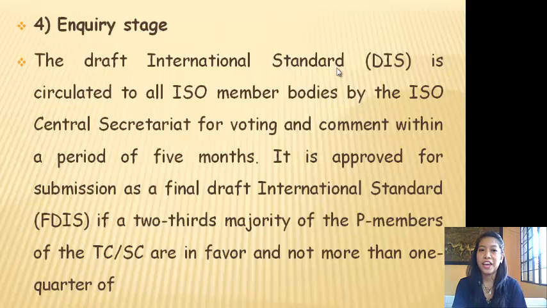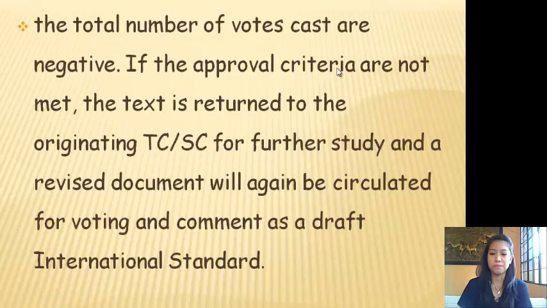Fourth, inquiry stage. The draft international standard (DIS) is circulated to all ISO member bodies by the ISO Central Secretariat for voting and comment within a period of 5 months. It is approved for submission as a final draft international standard, or FDIS, if a two-thirds majority of the P members of the TC or SC are in favor and not more than one-quarter of the total number of votes cast are negative.